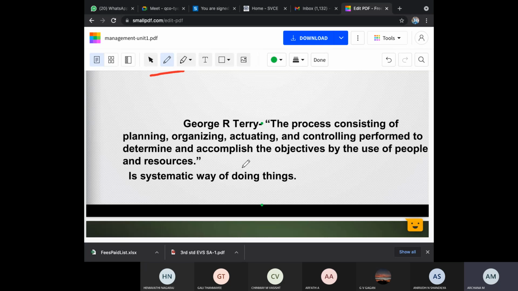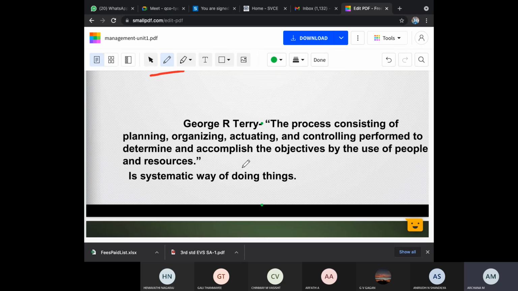This is just for writing purposes, that's all. Then you have to organize. That is, organizing according to that example: what are the software requirements I want, what are the hardware requirements. After getting these requirements, in which way do I have to start my process? First step, second step. In that way you have to organize the work.